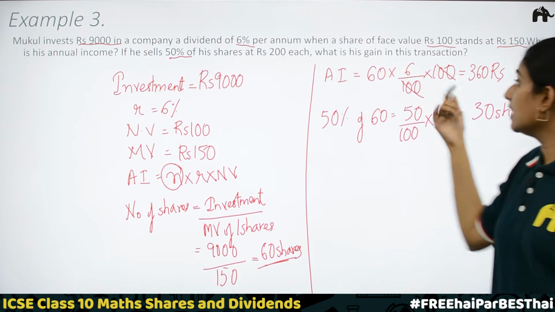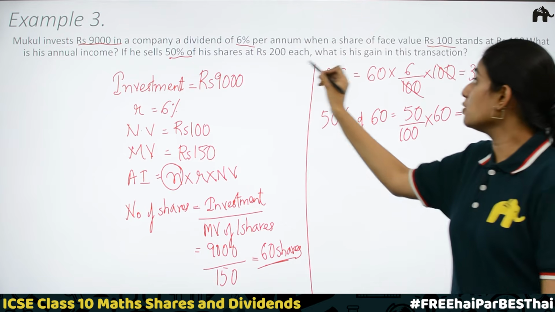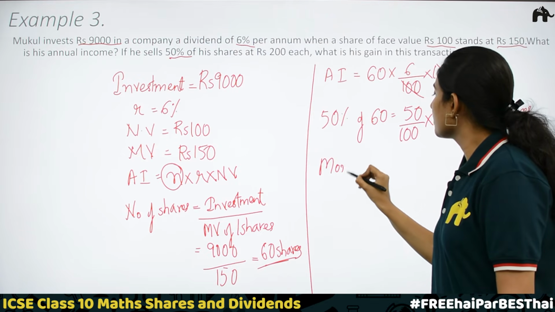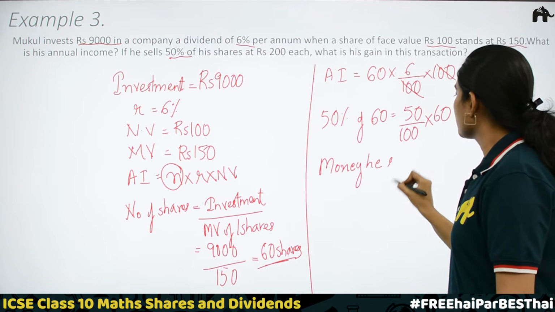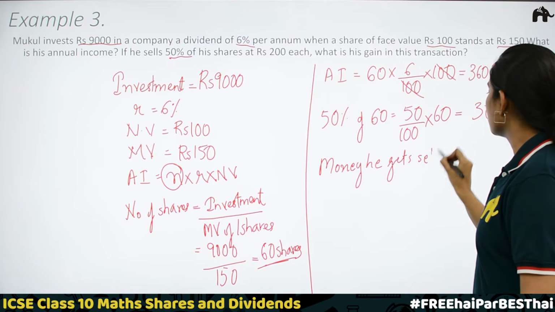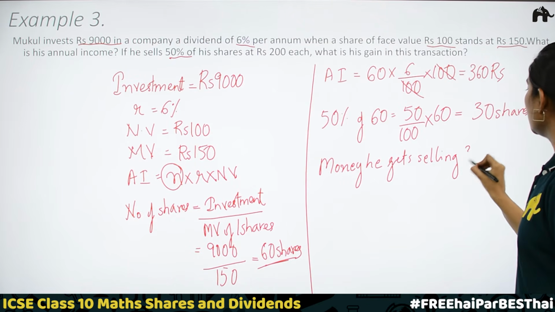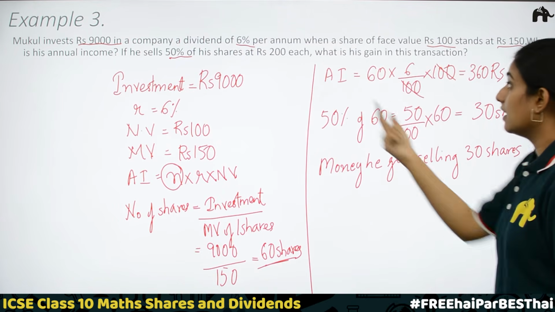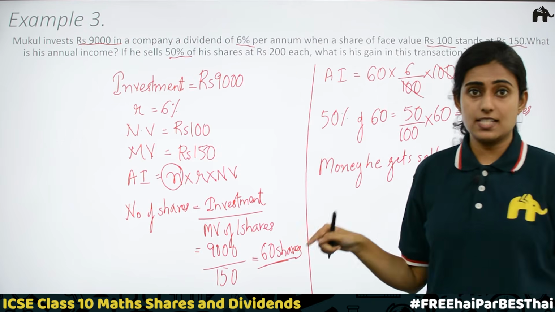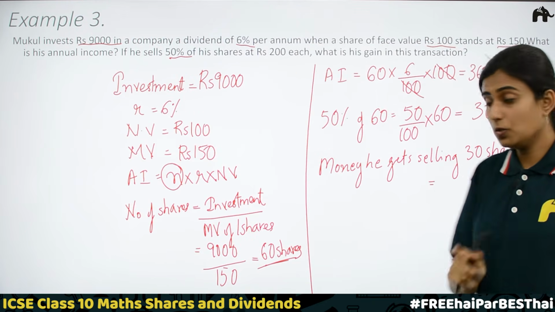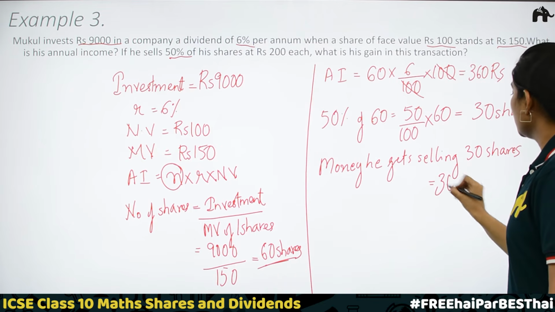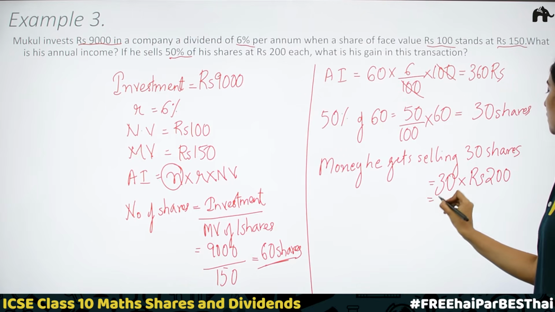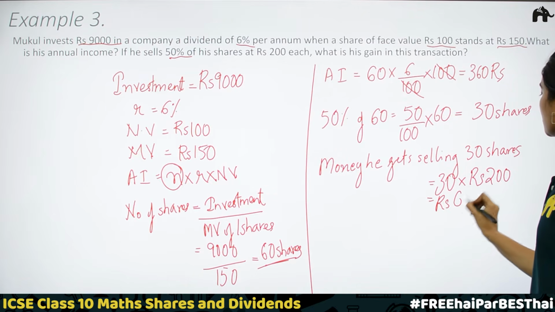What is he doing here? 30 shares he is selling at rupees 200 each. Then the money he gets by selling 30 shares is equal to rupees 200 each. For one share it is rupees 200, which means for 30 shares it is 30 into rupees 200, equal to rupees 6,000.